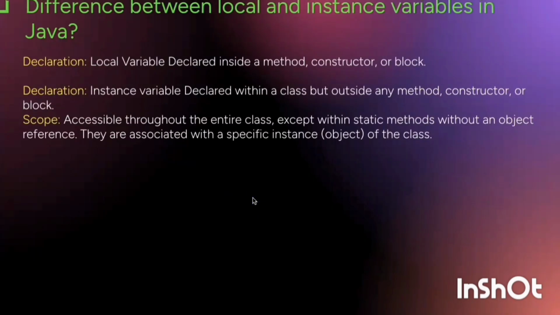Now, difference between local and instance variable in Java. Declaration. A local variable is declared inside a method, a constructor or a block, that is for a local variable, and an instance variable is declared within a class but outside any method, constructor or block.